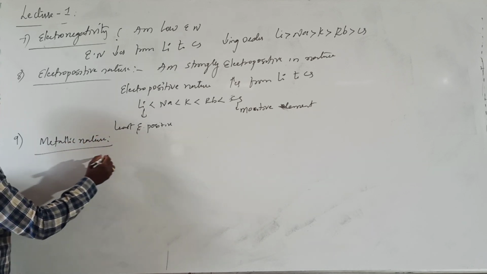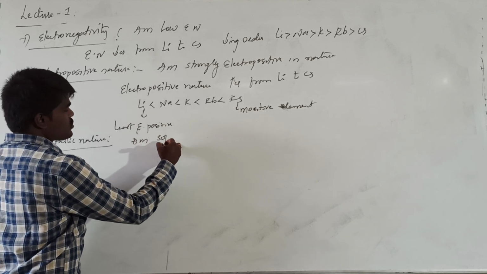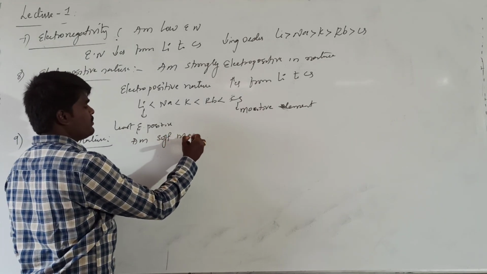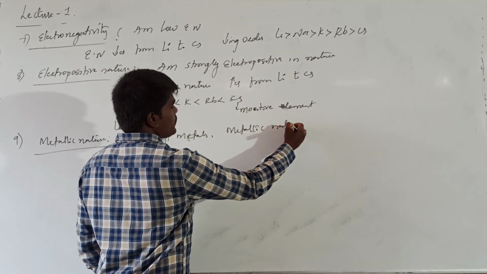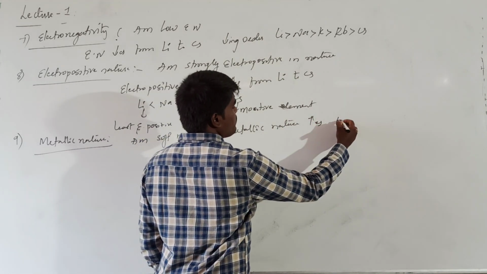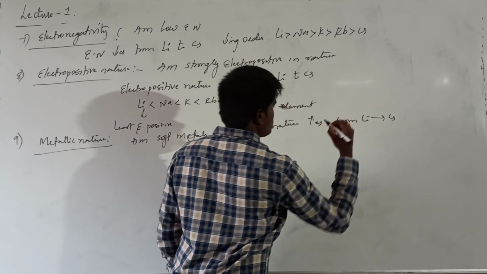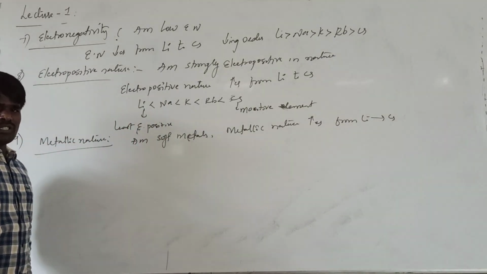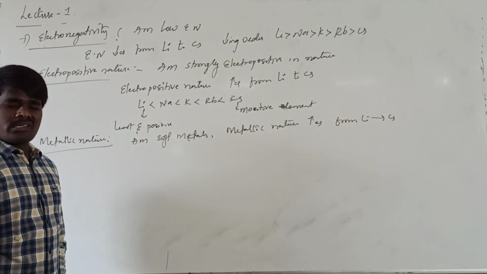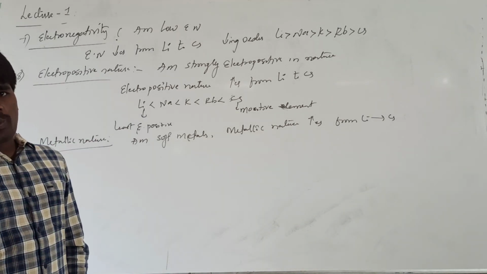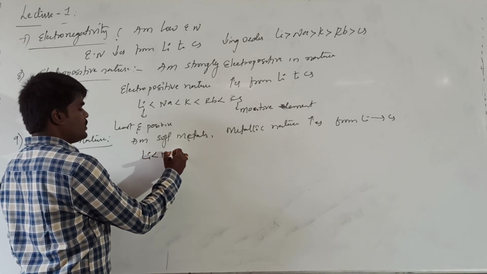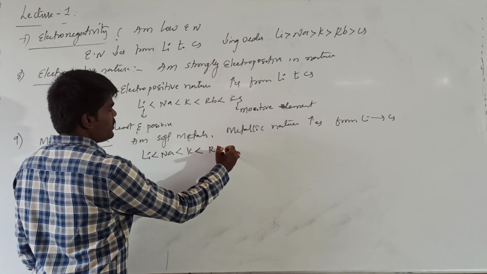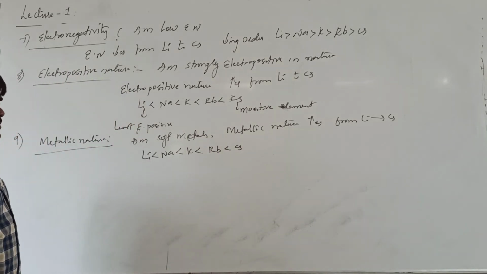Generally we know that alkali metals are soft metals, and metallic nature increases from lithium to cesium because ionization energy decreases as well as electronegativity decreases and electropositive nature increases, so metallic nature also increases from lithium to sodium, sodium to potassium, potassium to rubidium, rubidium to cesium. Cesium will be the most electropositive or metallic element.